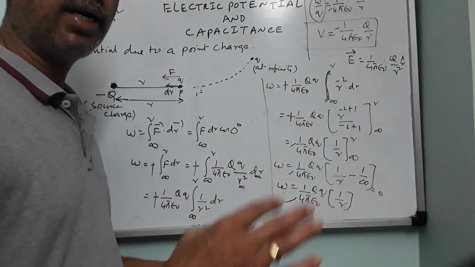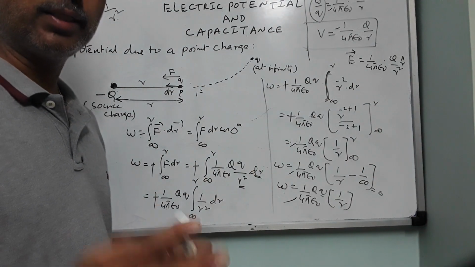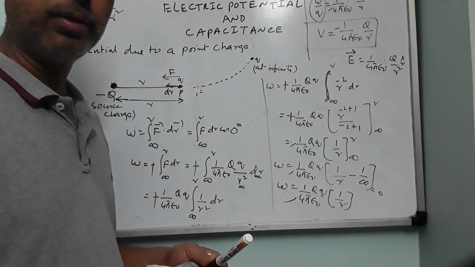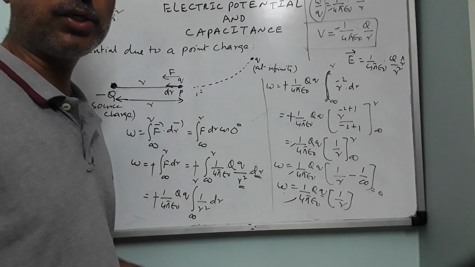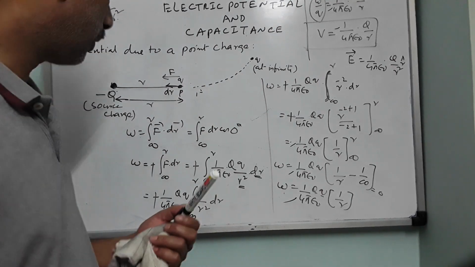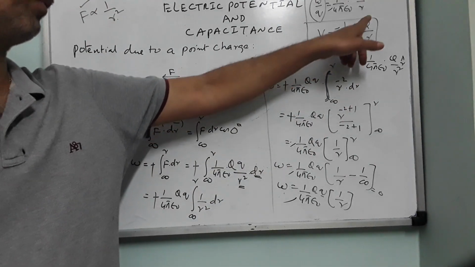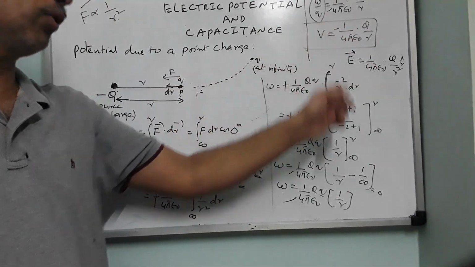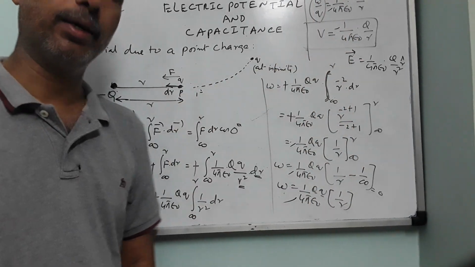What do we do? Radially inwards and radially outwards. The direction covers the sign. So here the sign cannot be covered in the direction because potential does not have any direction. Clear? Right. So remember, potential due to a positive charge is 1 by 4 pi epsilon naught into Q by R. Potential due to a negative charge is minus 1 by 4 pi epsilon naught into Q by R. Fine.